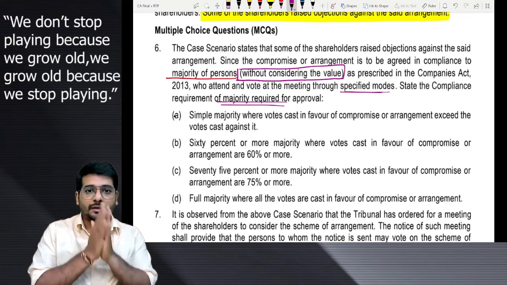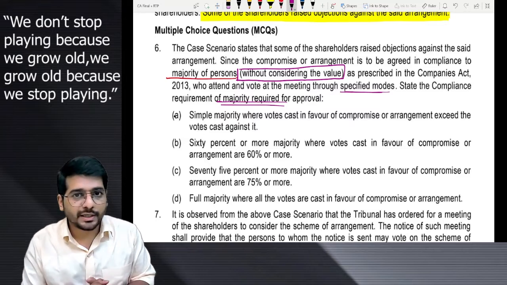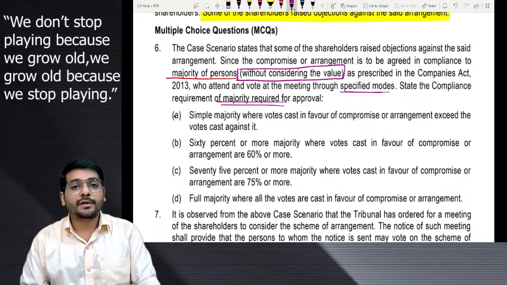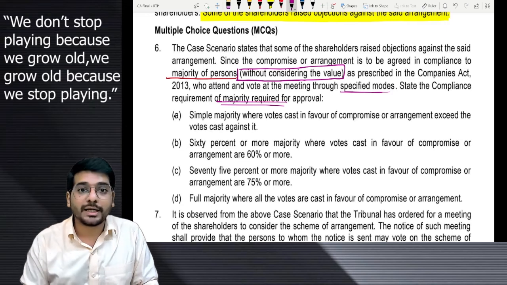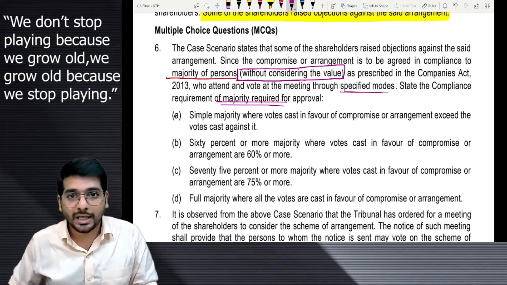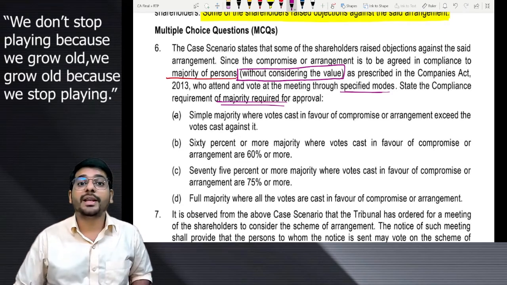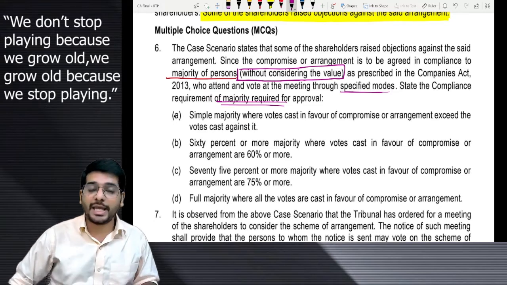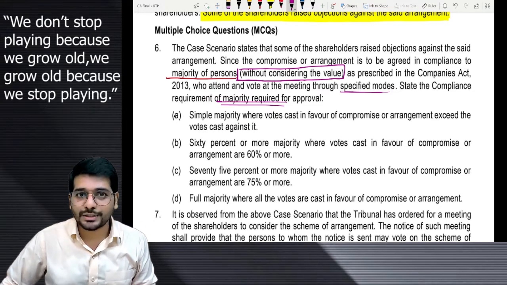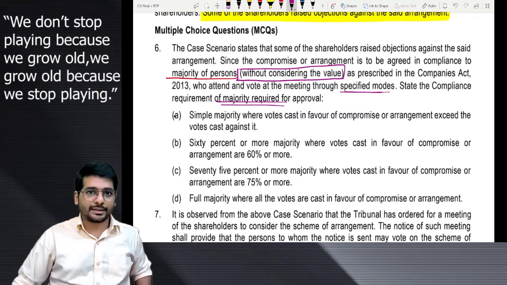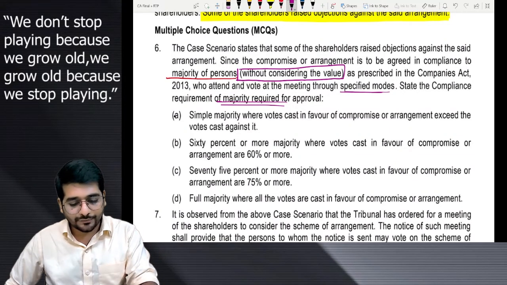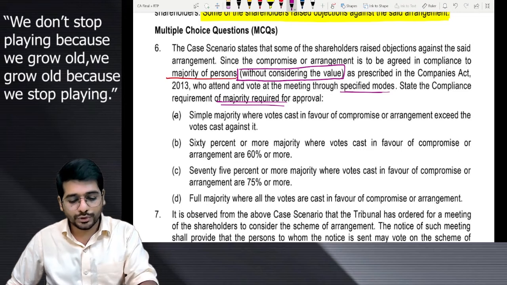Okay, what are they saying? They are saying majority approval is required. That is a matter of fact. It is given under section 230. If you know, we have done it in the keyword in the class, ADO AN SOR DB TA, where every alphabet is a subsection for us. We have learned it by heart in the class. Yes, okay. So they are giving you 4 options. Let us analyze the 4 options first before we go to any conclusion.